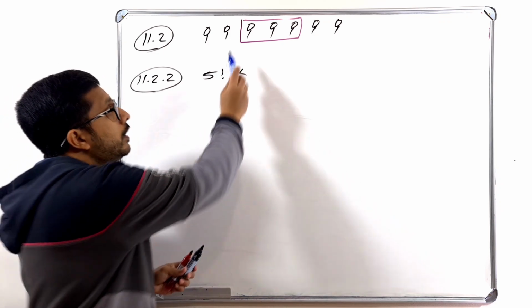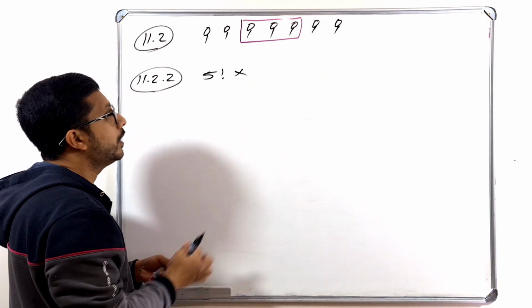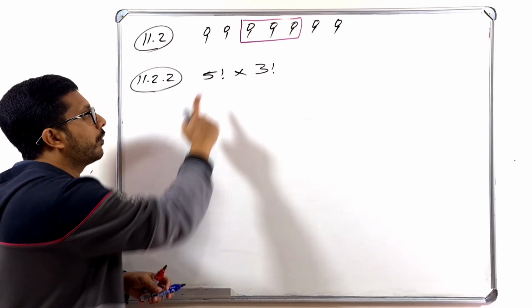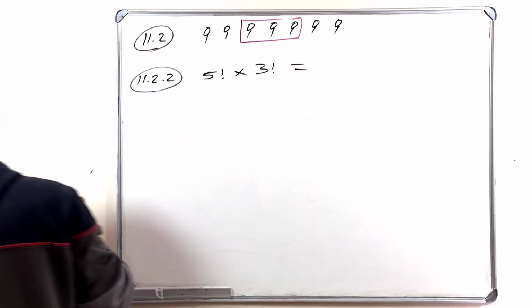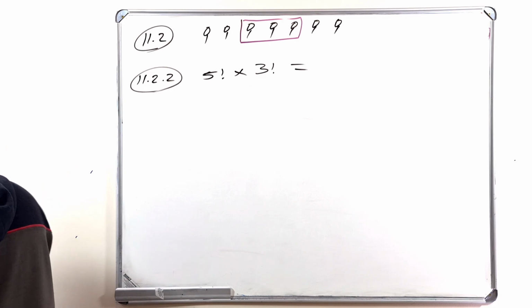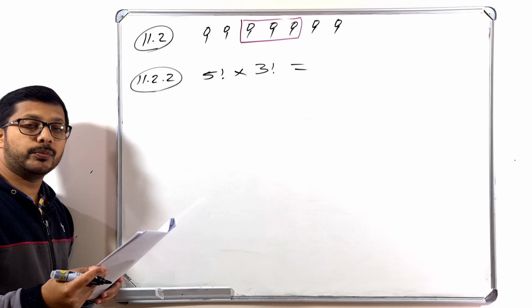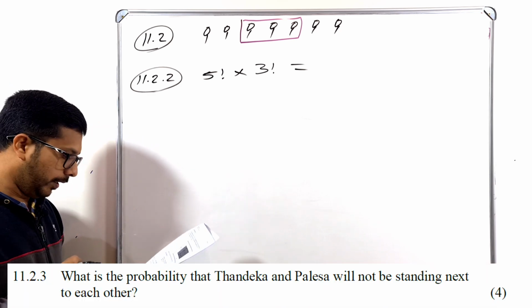So in this group itself, how many options can they stand in? 3 factorial different options. So the answer is 5 factorial times 3 factorial. Check in your calculator what the answer is. You must write the answer, it's very important, otherwise you will lose 1 mark.